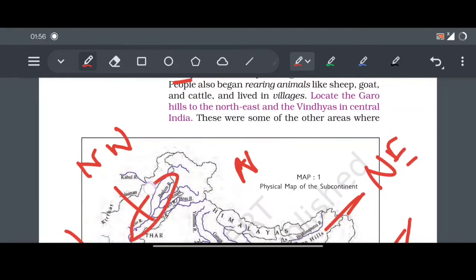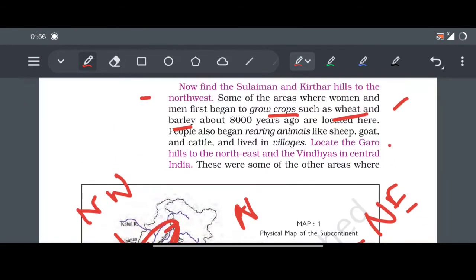In this side, at the ancient time, here's a very fortified civilization. Okay, which is known as the Indus Valley civilization or Sindhu Ghati Sabhyata. Okay, 8,000 years ago located here. People also began rearing animals like sheep, goat, cattle, and lived in villages.